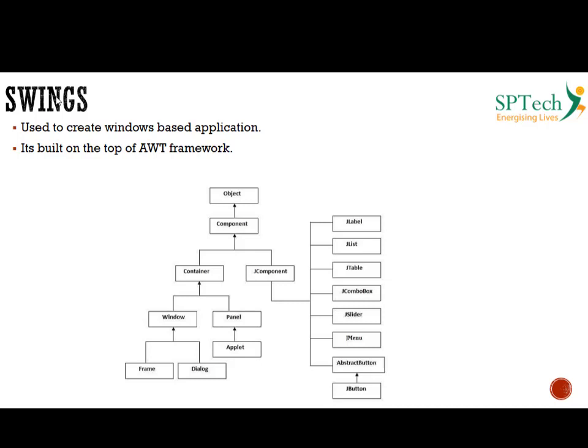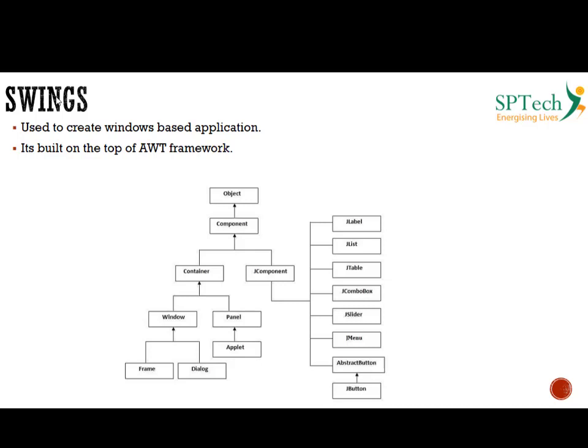Swing is also used to create Windows based applications, and remember, Swing is actually built on top of the AWT framework. The hierarchical structure of the Swing framework is pretty simple, and it is pretty much the same as the AWT, with just a few minor differences.